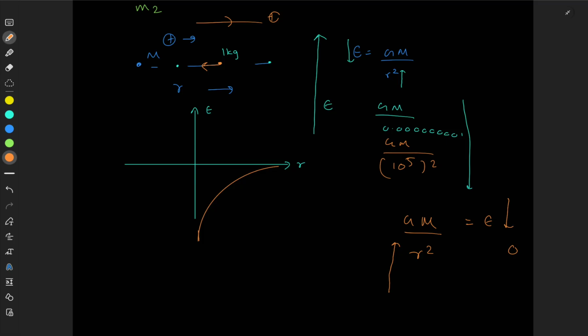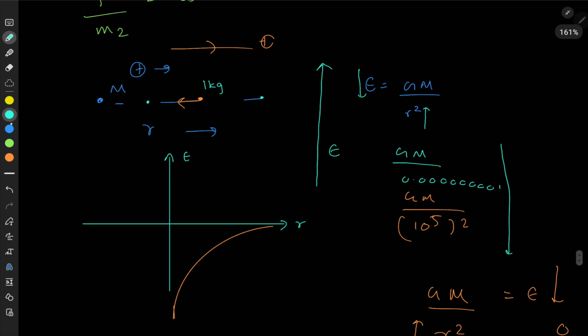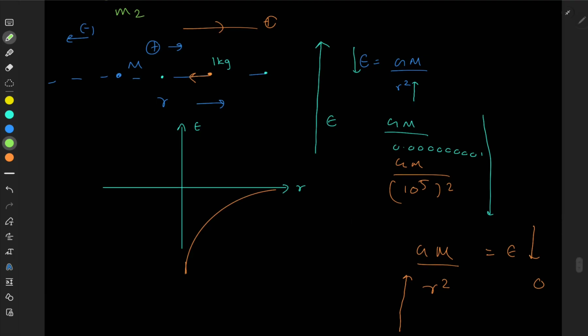So now I'm considering the other side, the negative side. If this side is positive, I can of course say this side is negative, right? Now if you think about the negative side, always place that 1 kg. It's so simple. I place the 1 kg. What do you see? I said gravitational forces are attractive forces, so it's attracted towards mass m again. So obvious and so simple, right? Take it easy. It's attracted towards mass m.